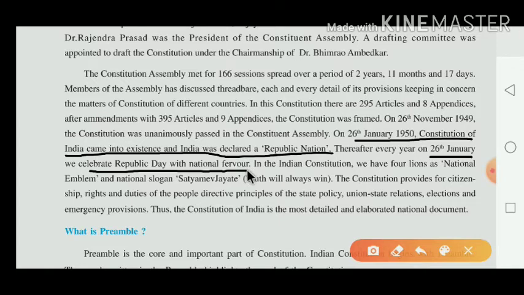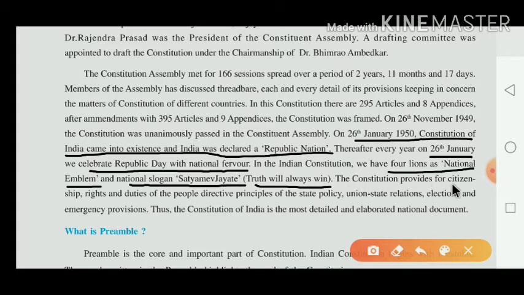Fervor means josh. In the Indian national emblem we have 4 lions. Dear children, you know how many lions we have in our national emblem? 4 lions. Emblem means pratik. And our national slogan is Satyamev Jayate. What is our national slogan? Satyamev Jayate. It means the truth will always win. This is the meaning of Satyamev Jayate.